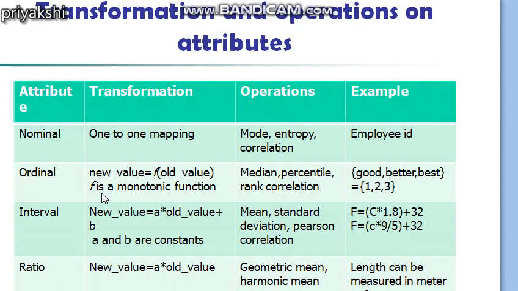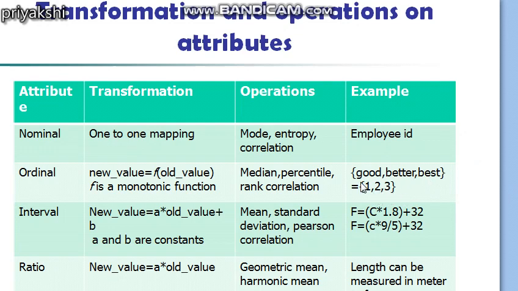And these are the statistical operations which are valid for an ordinal attribute: median, percentile and rank correlation. Okay, so an attribute encompassing the notion of good, better, best is an example, and it can be represented equally well by 1, 2, 3 or any other values.